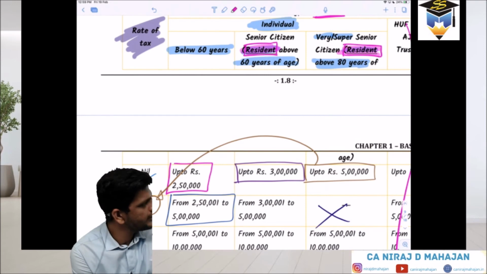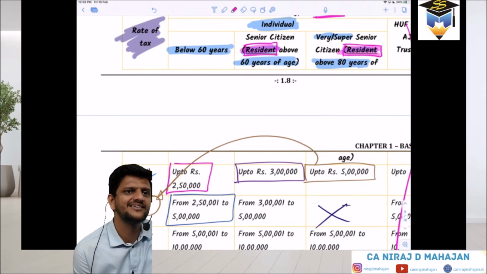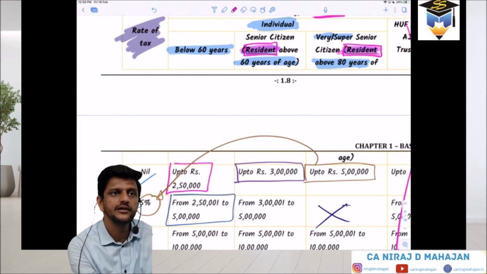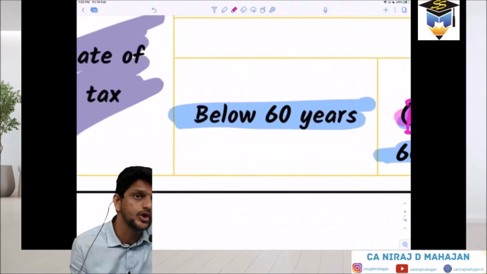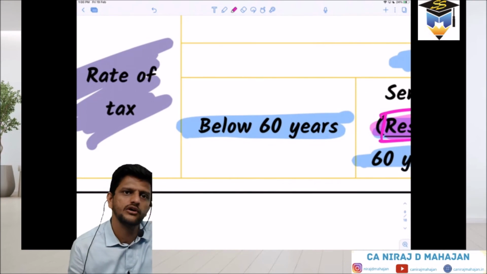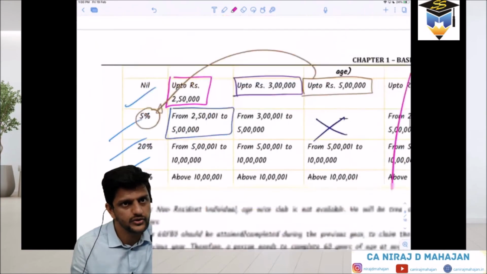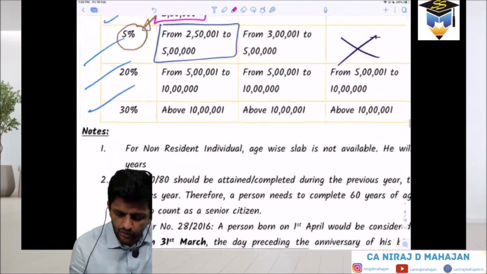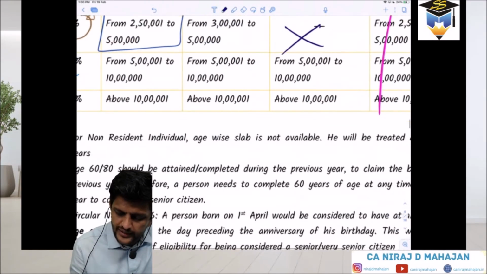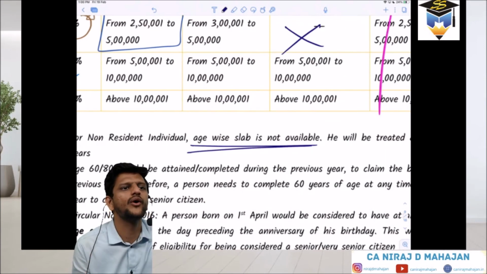The benefit of the second and third column is given only to residents. If they are non-residents, they are liable only as per the first one. Even they will be treated like normal below 60 years of age. So this will be applicable to non-residents also. Understood? For non-resident individuals, the age-wise slab is not available.